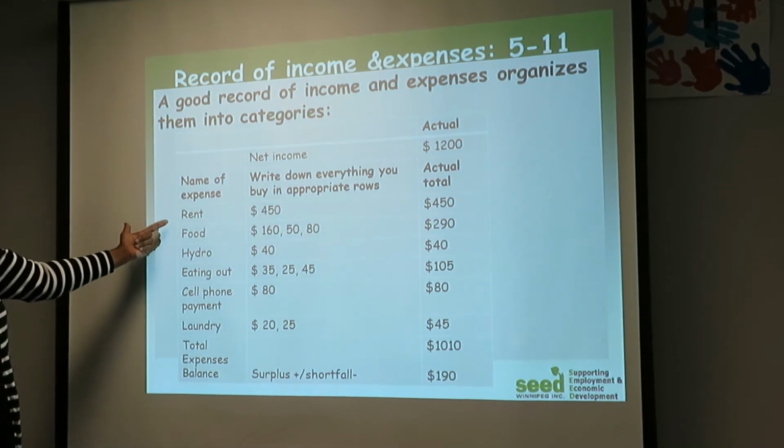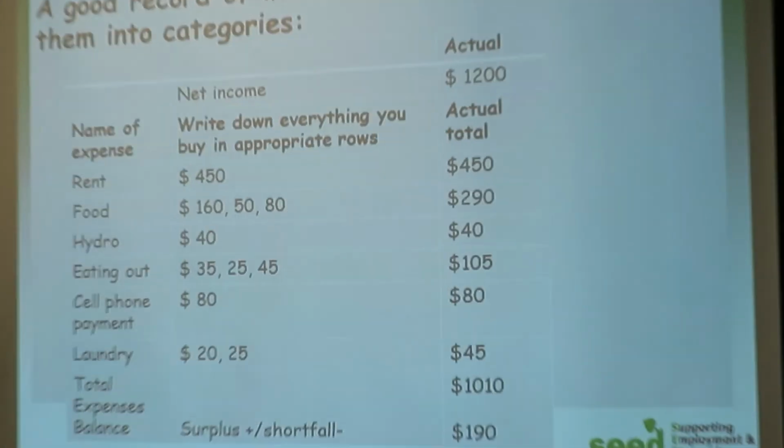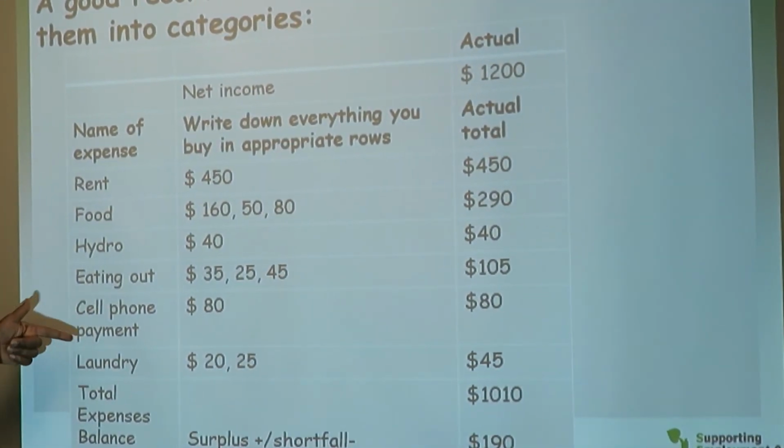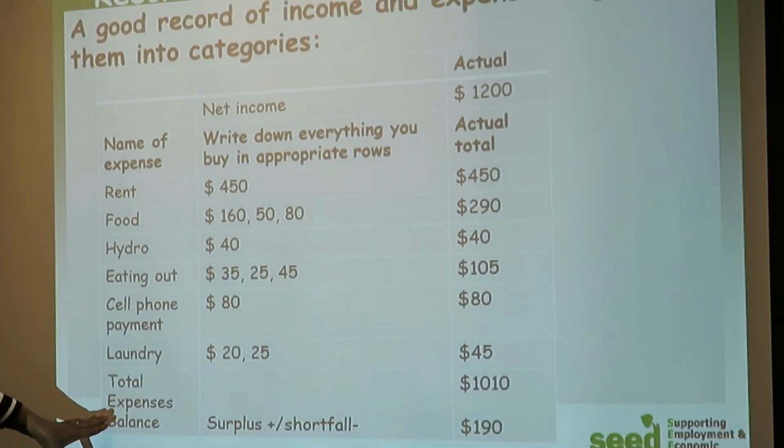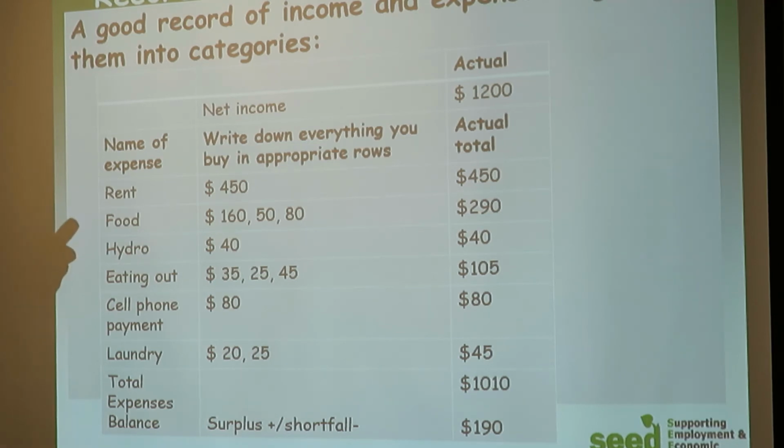The amount for the rent, you can see it easily, for food, hydro, eating out, cell phone payment, laundry, and then you will see the total amount of expenses, which is really great. And what we call actual expenses or actual income. So from what we said, you can see the actual net income, you can write it down because you know it.